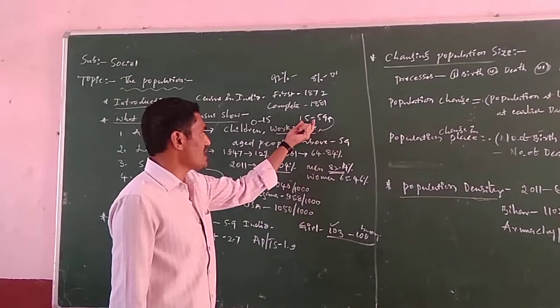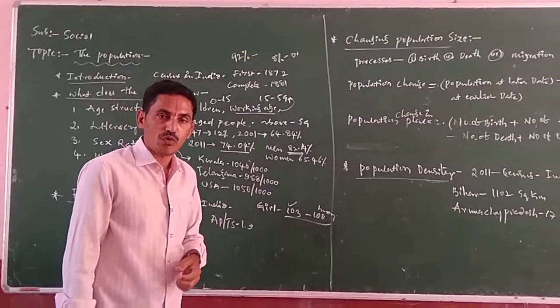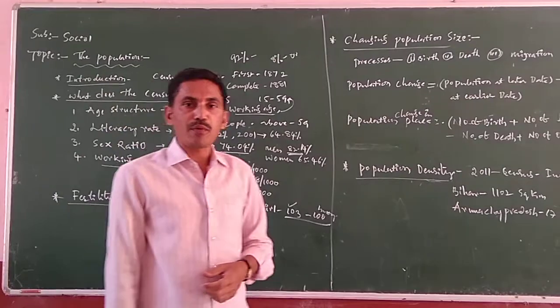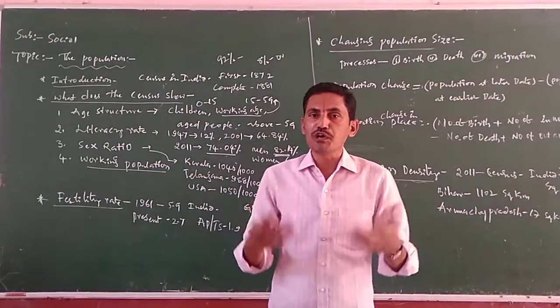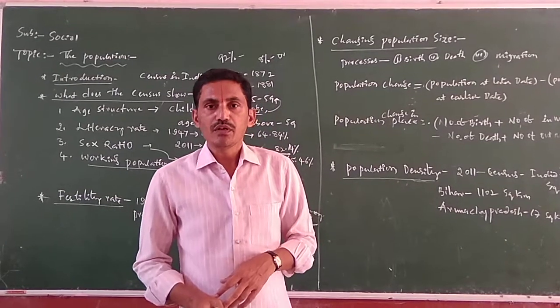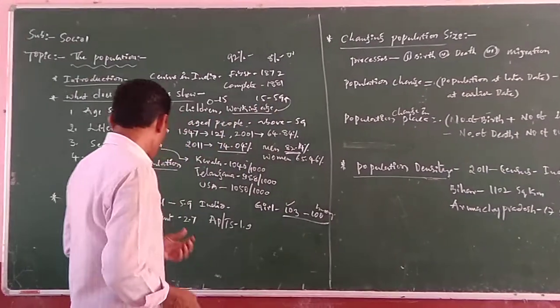The age between 15 to 59 years old, they are the working population. They are engaged in various activities, doing work and earning money. So this is the working population.